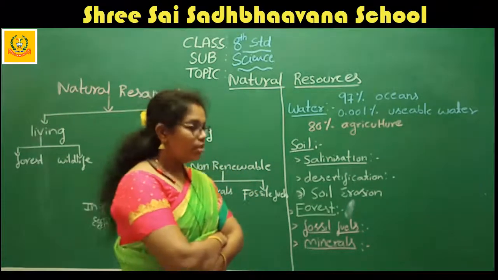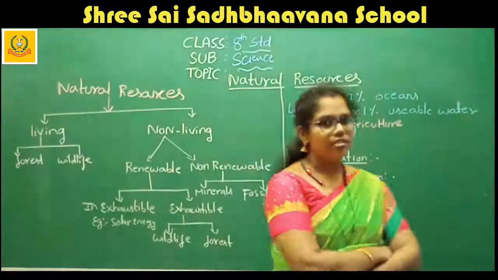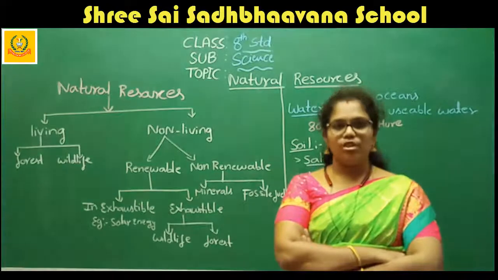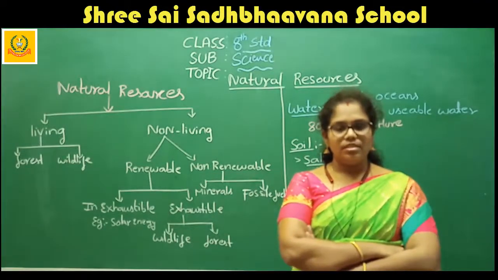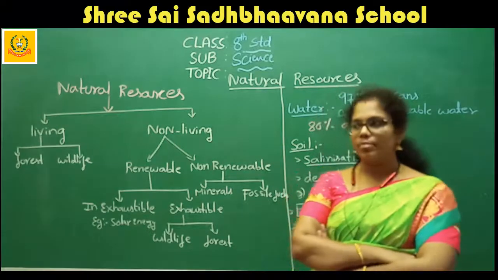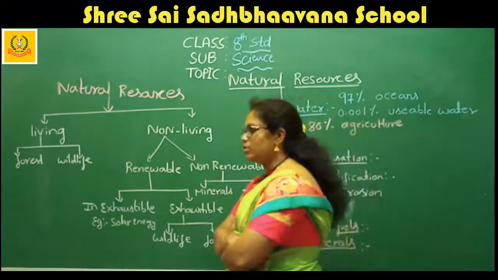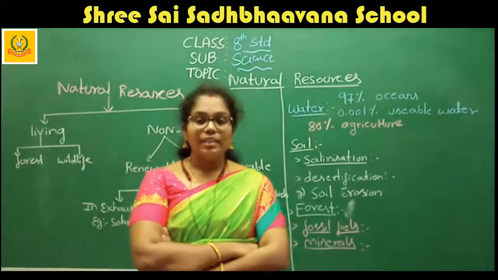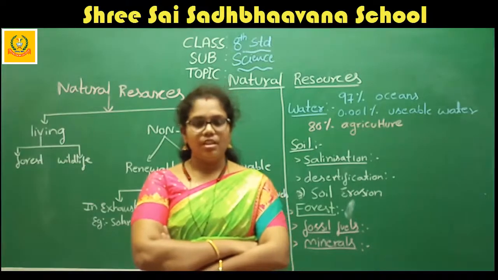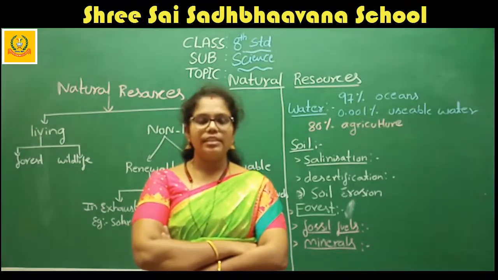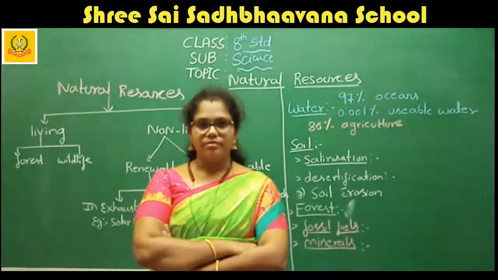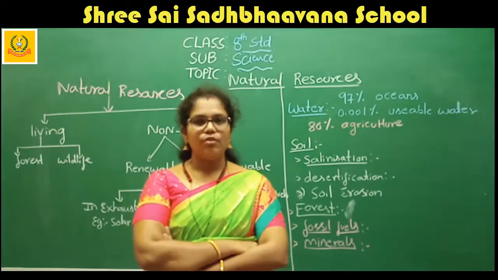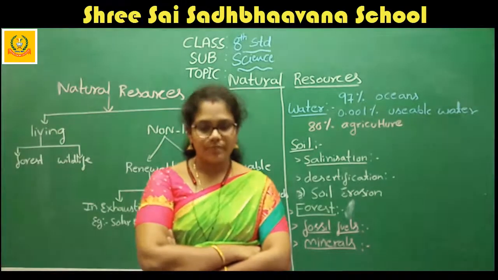If you see the earth, almost 97% of the water on earth is ocean water. Considering 100% of the water on earth, 97% of the water is ocean water.